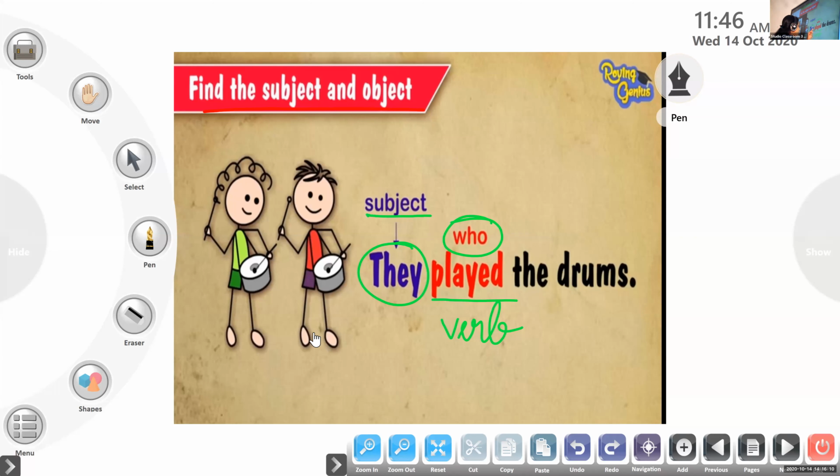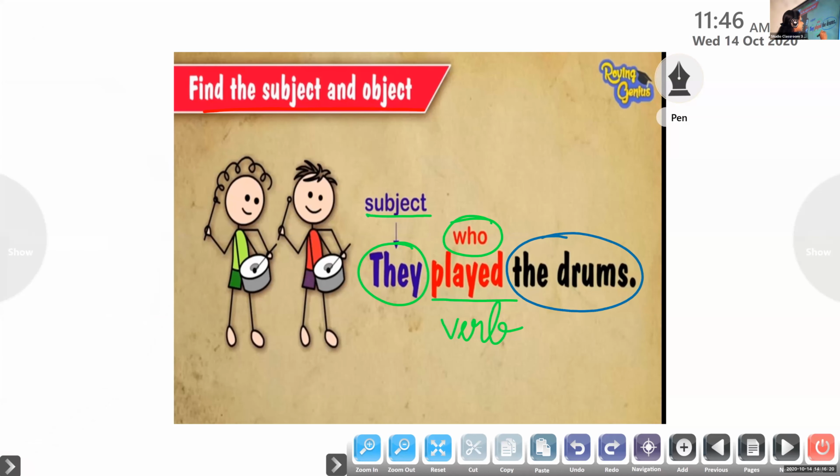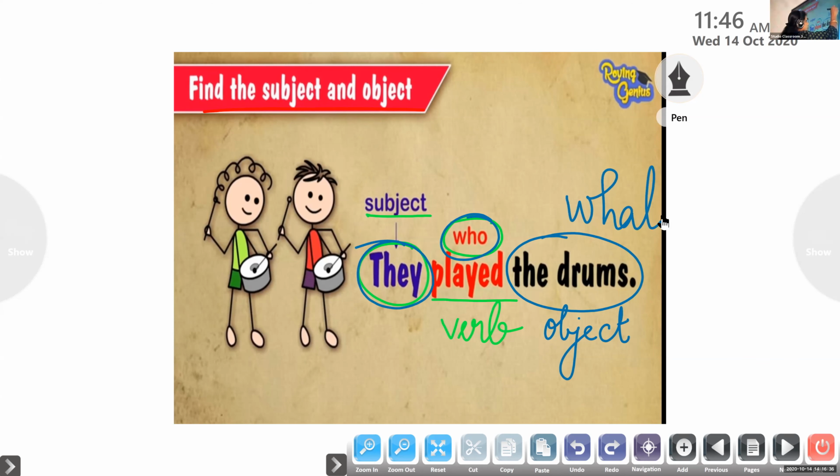Again, we have to ask a question. Played what? What was played? Drums. So drums is the object of the sentence. Is that clear to all of you? When you answer the question who, we get the subject of the sentence. When we ask the question what, we get the answer, and that is the object of the sentence. Is that clear to all of you?